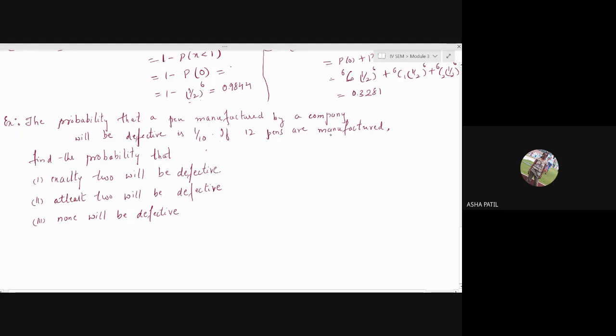If 12 pens are manufactured, find the probability that... What is given? Read before solving your probability examples, read them twice, thrice, understand them completely.